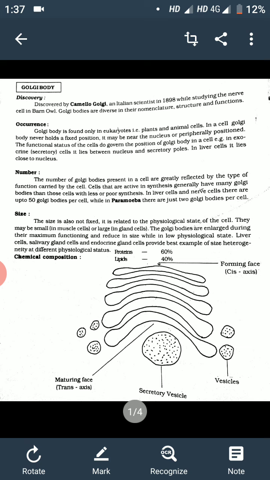In a cell, the Golgi body never holds a fixed position. It may be near the nucleus or peripherally positioned. The functional status of the cells governs the position of the Golgi body in a cell. For example, in exocrine or secretory cells, it lies between the nucleus and the secretory pole, whereas in liver cells, it lies close to the nucleus.